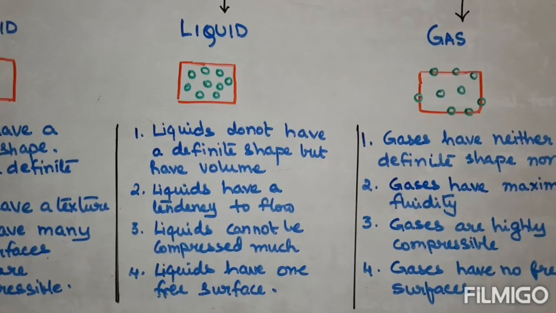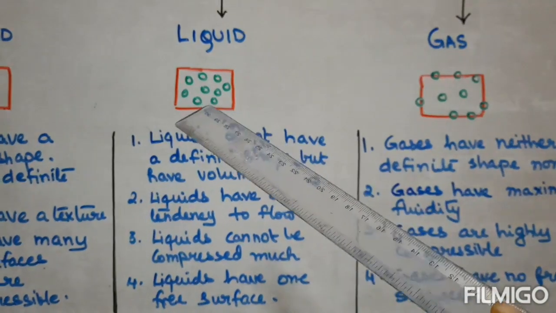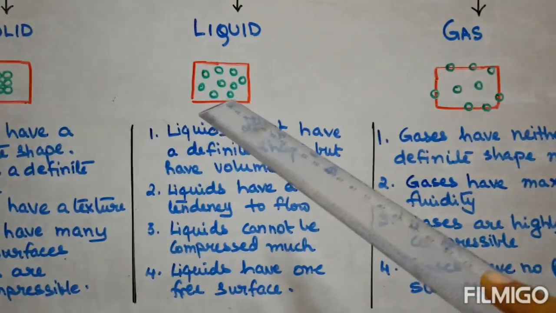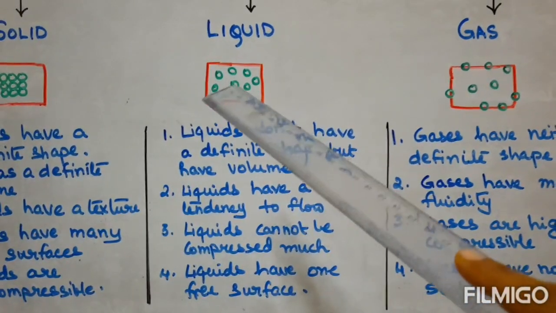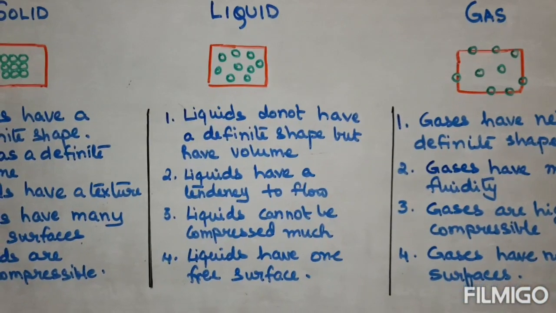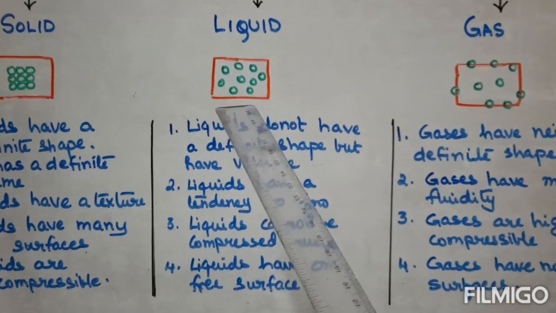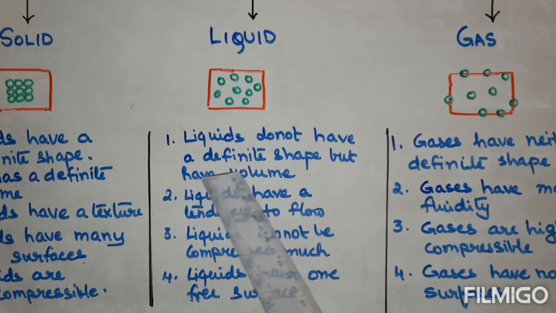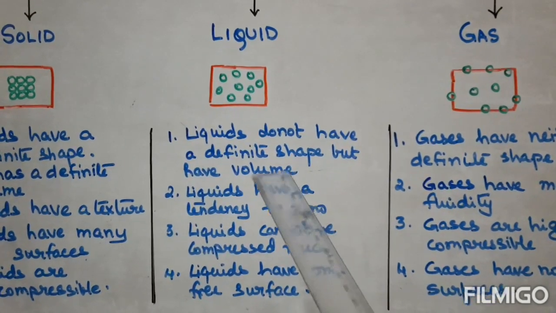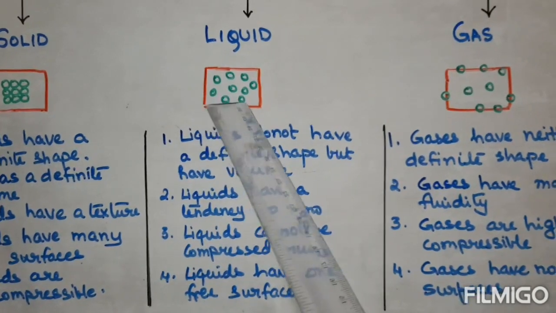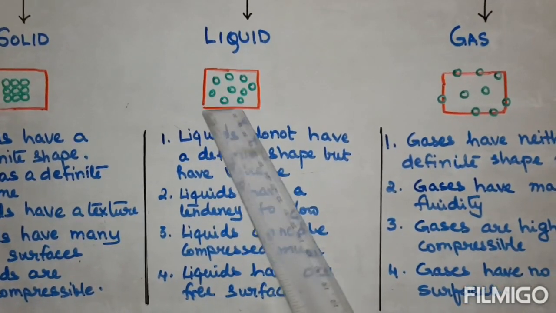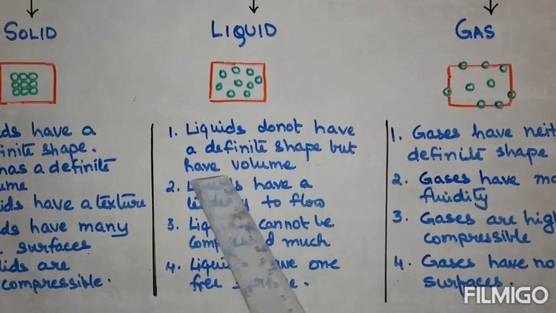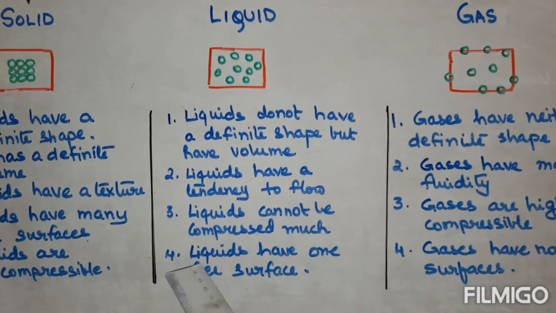In the molecular arrangement of liquids, we can see the intermolecular space is more and the intermolecular attraction is less. The molecules are not tightly packed. So liquids do not have a definite shape, but some intermolecular attraction still exists. So it has a definite volume.